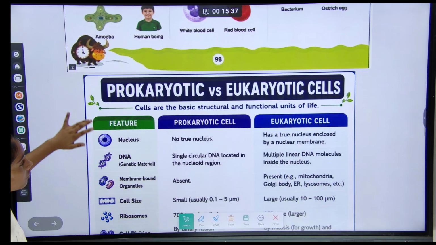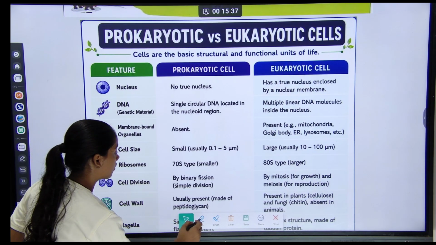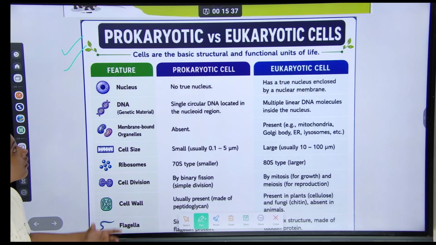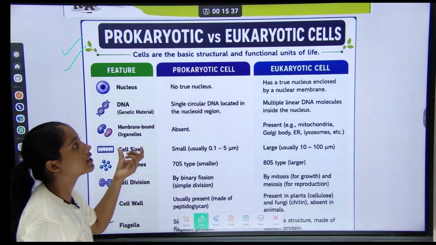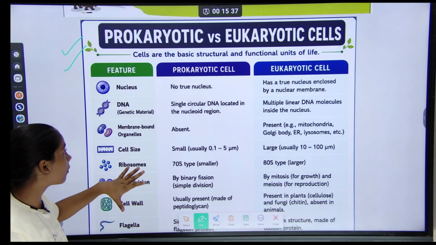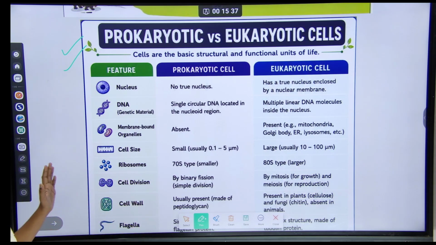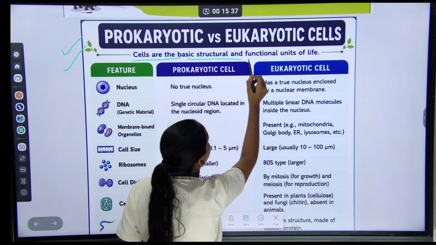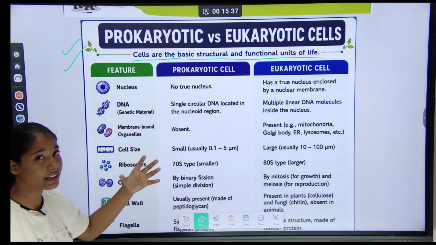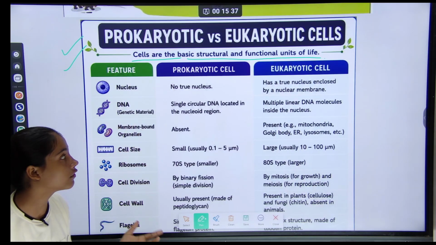And our next topic was prokaryotic cells versus eukaryotic cells. So this is a very important topic in this chapter. So let's start. Cells are the basic structural and functional unit of life. Cell is the basic structural and functional unit of life.